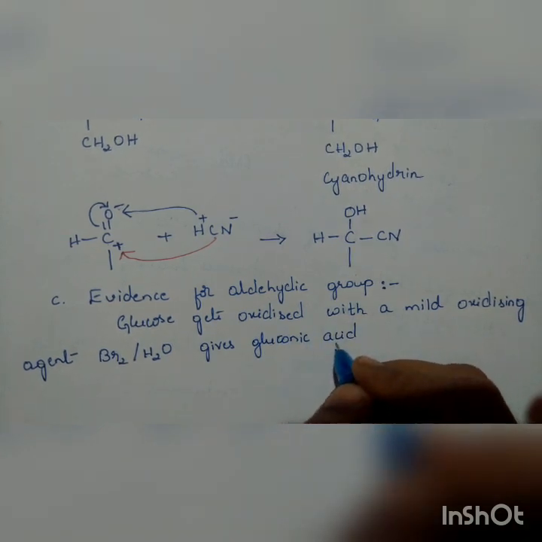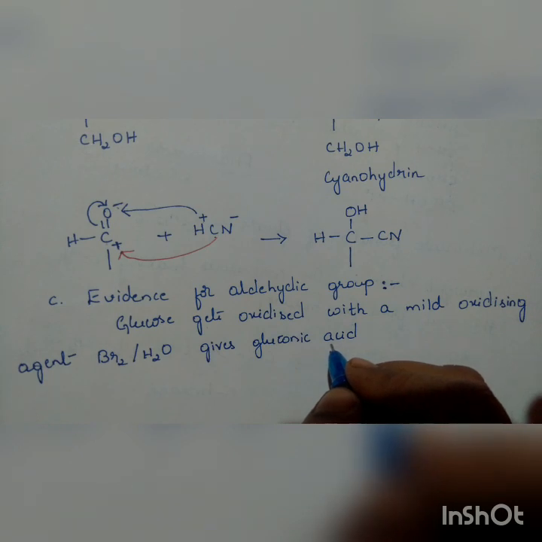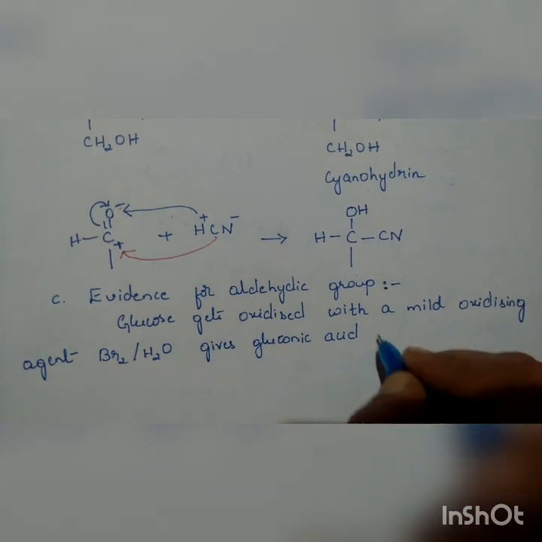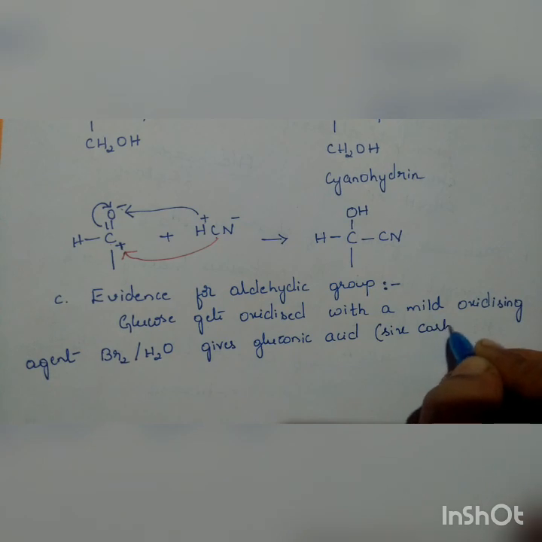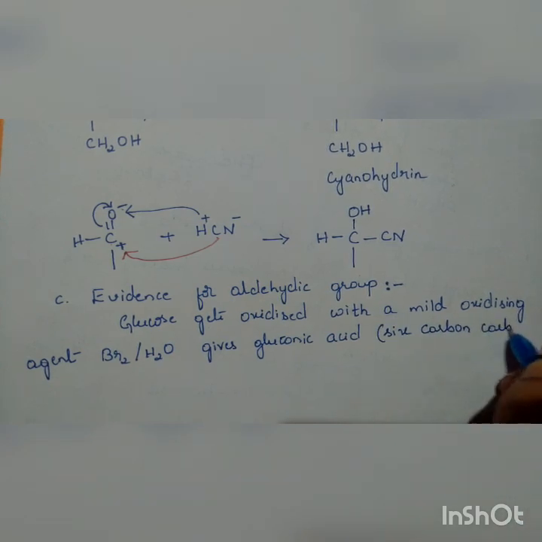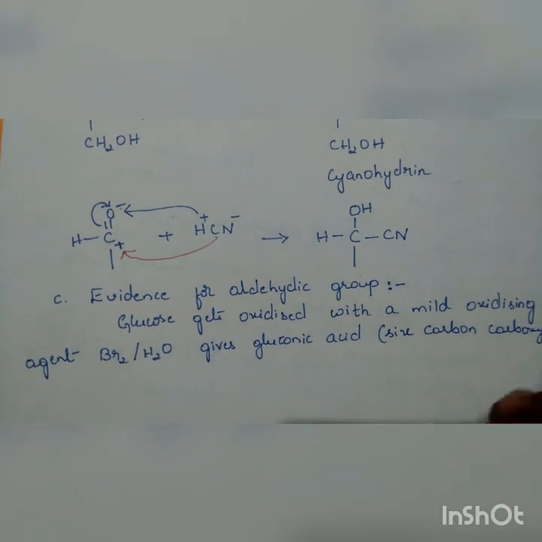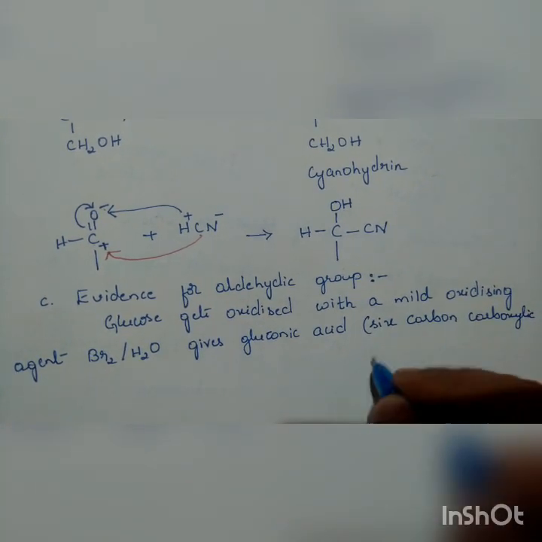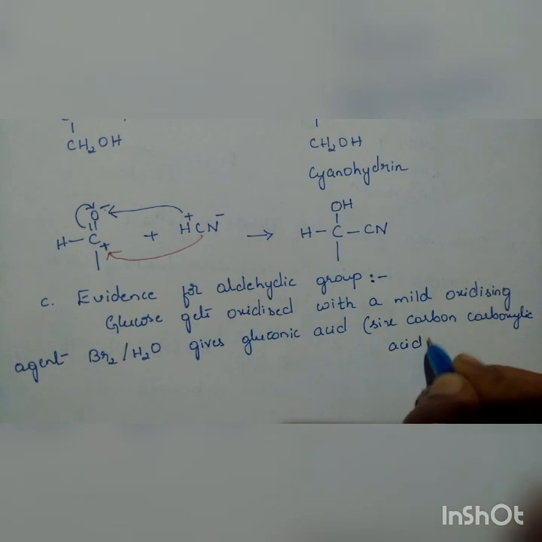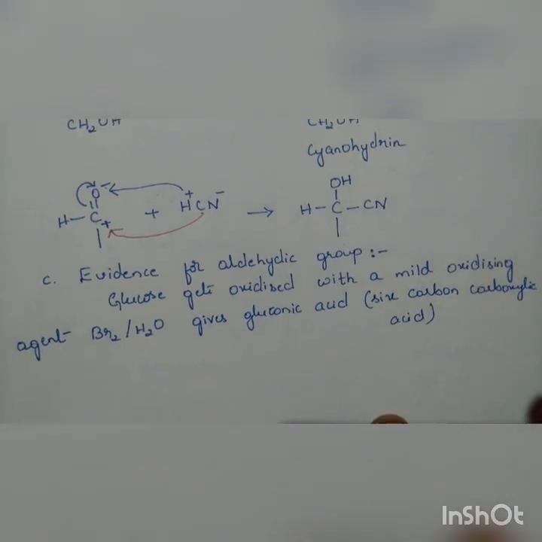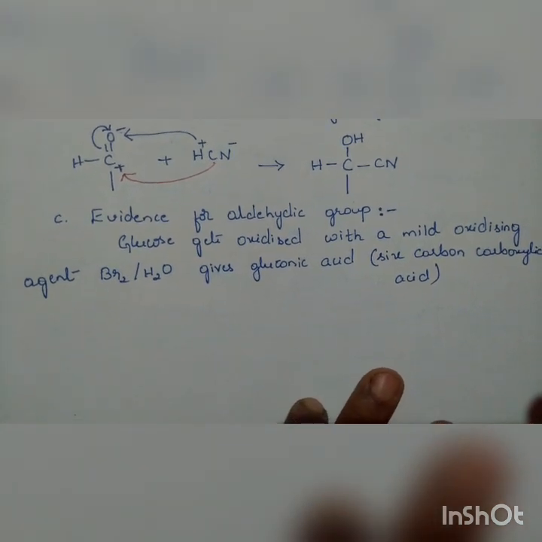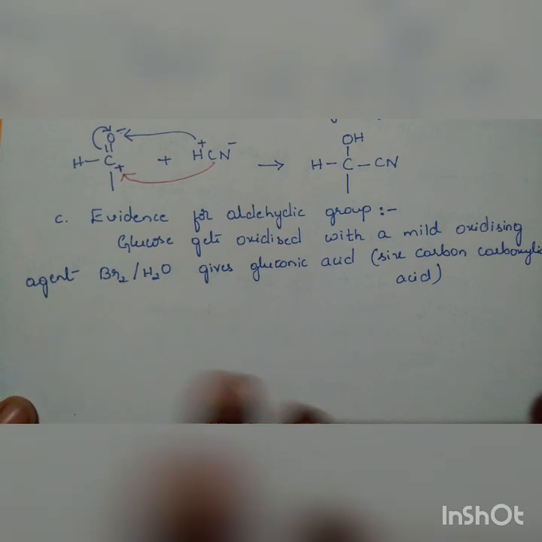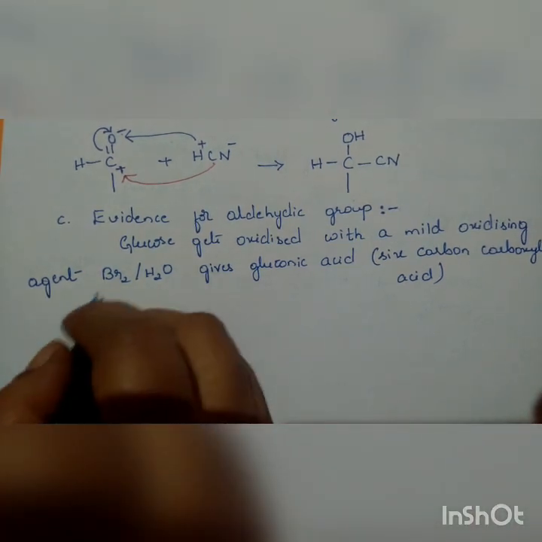Gluconic acid. So what is this gluconic acid? Gluconic acid is a 6-carbon carboxylic acid, a carboxylic acid consisting of 6 carbon atoms. So we shall go through the reaction also. How it is undergoing reaction and what it is forming exactly, we shall see.